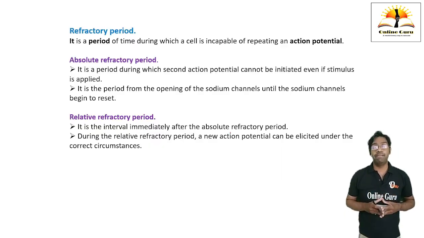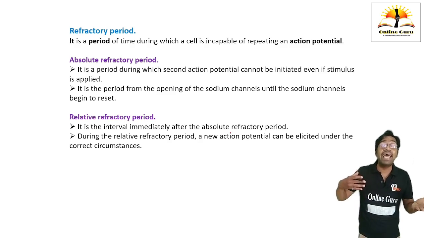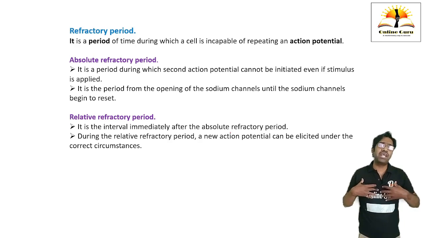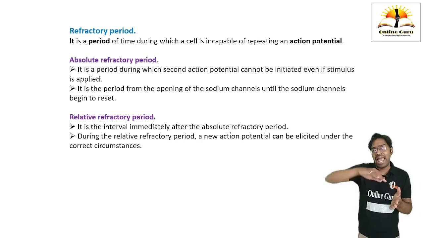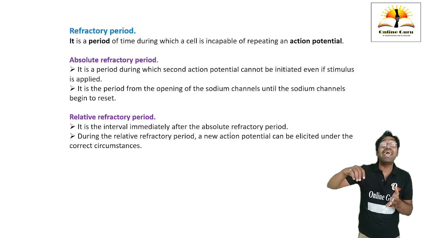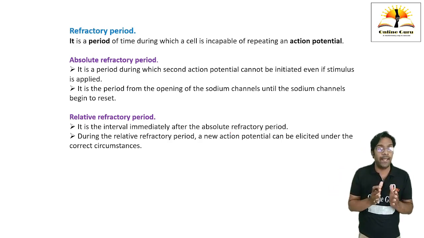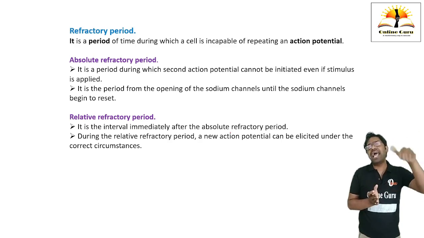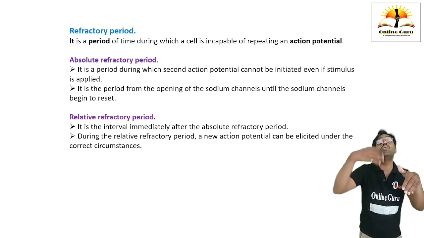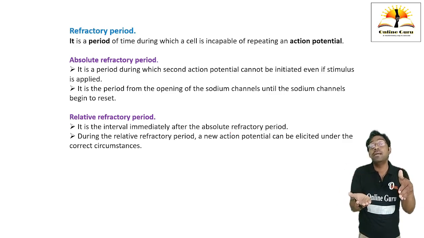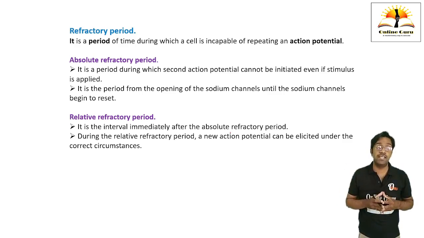Then refractory period, we are going to discuss what is refractory period. It is a period of time during which the cell is not able to repeat an action potential. Once an action potential has been generated, in that action potential the cell cannot generate another action potential. What is this called? Refractory period. It means the cell is already in the action potential phase, again it is not going to generate a second action potential. This is what is called as refractory phase or refractory period.